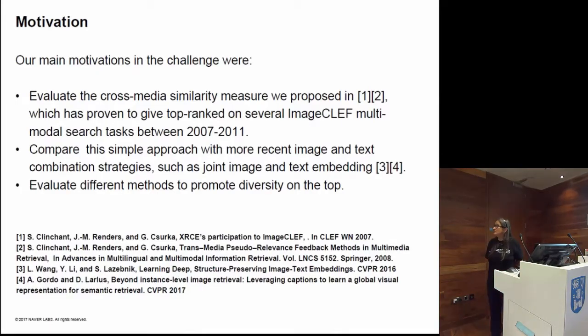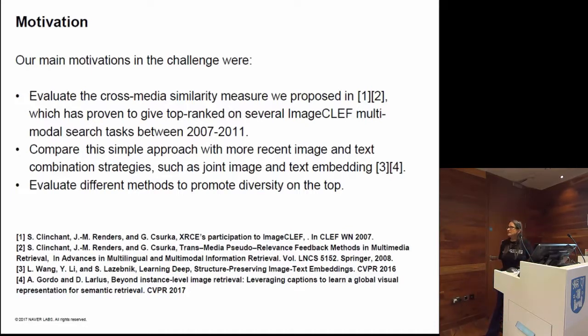Our first motivation was that 10 years ago we proposed the cross-media similarity measures, and we won several challenges between 2007 and 2011. We asked, can we check how this method works nowadays?